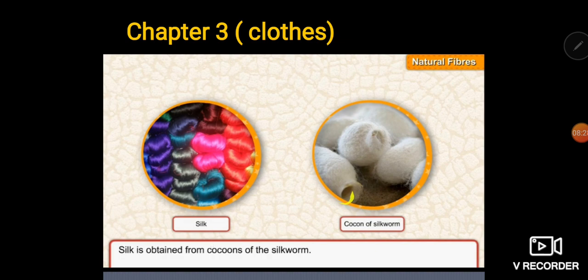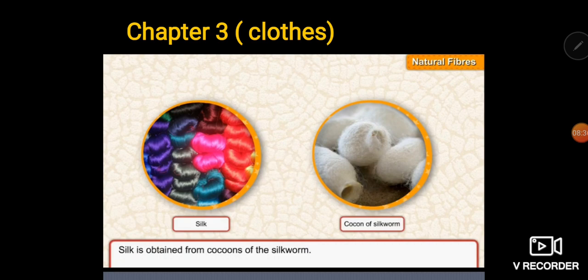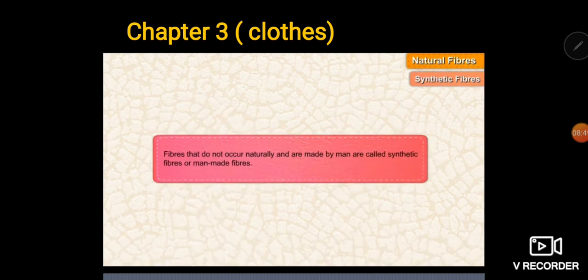Now you can see these cocoons. This cocoon is only the silk fiber. You can see in the picture, it is kind of hard, and when these are dipped into hot water, then they will get soft, and then we can obtain the silk fiber.